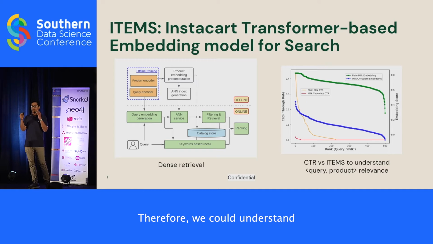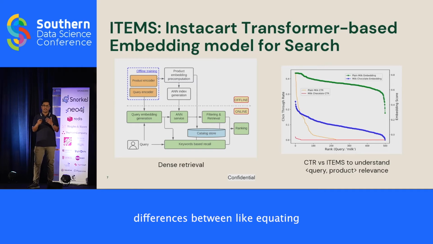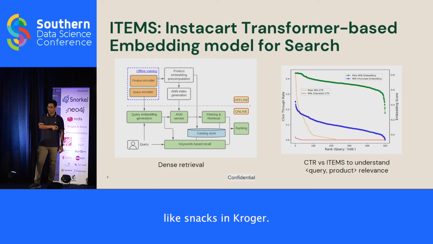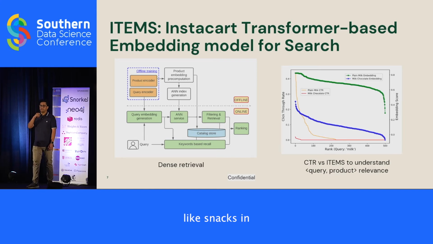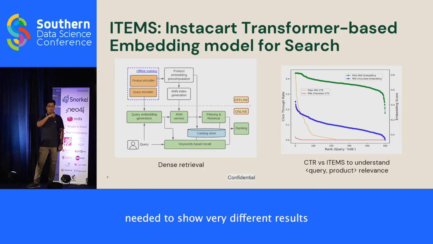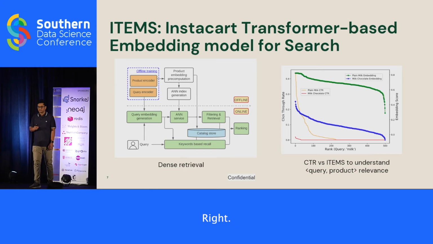Therefore, we could understand differences between a query like snacks in Kroger versus snacks in, let's say, a niche Asian grocery store, which needed to show very different results because the user needs in those stores are very different.